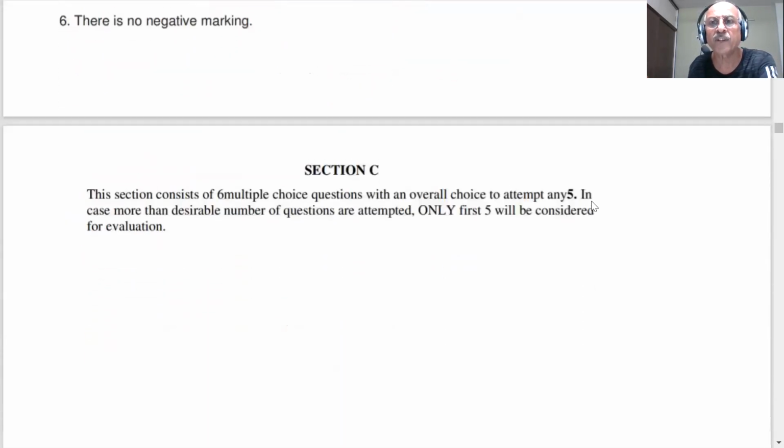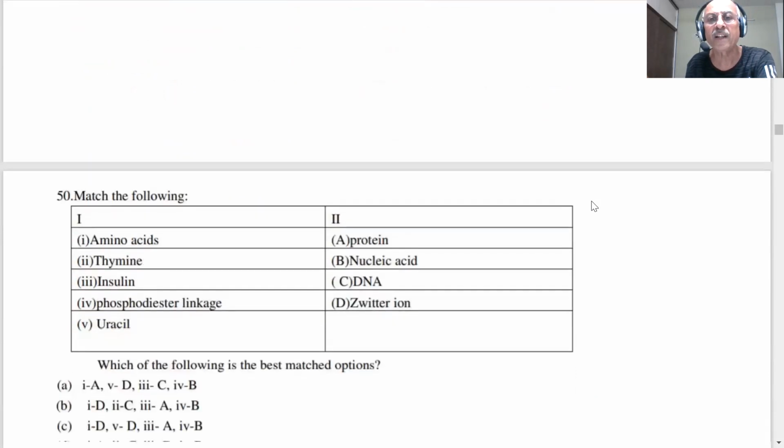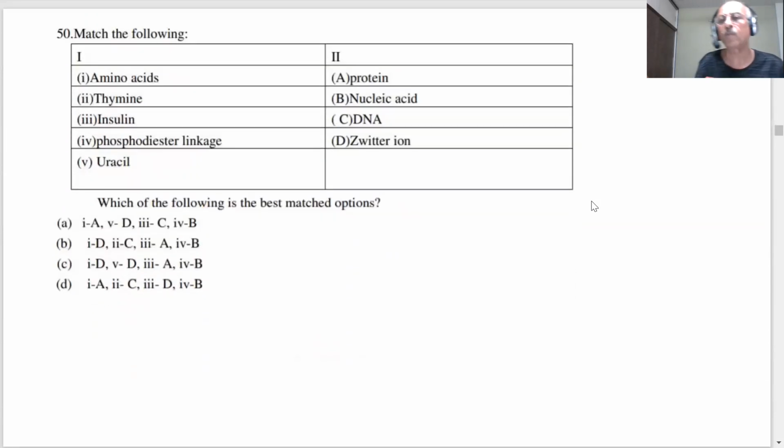Let us see what section C is, students. The section consists of 6 multiple choice questions, with an overall choice to attempt any 5. You have to attempt any 5. In case more than the desirable number of questions are attempted, then only the first 5 will be considered. Therefore, students, you should be very clear that you answer the best 5 you know, because only 5 will be evaluated. Let us see. The first question is on the screen.